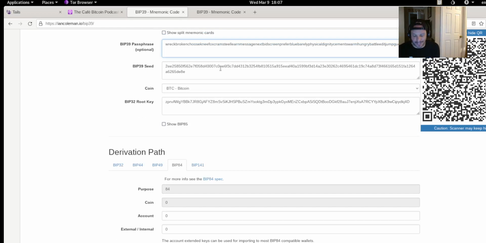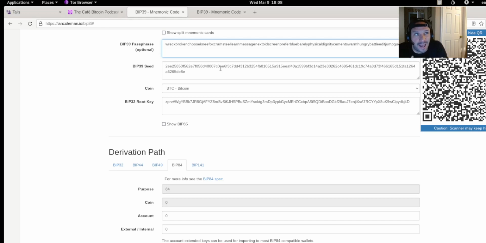And the reason why I brought this up is I used to have a Trezor a while back. I had my Bitcoin on a Trezor as the key with the passphrase, and I accidentally wrote it down wrong.